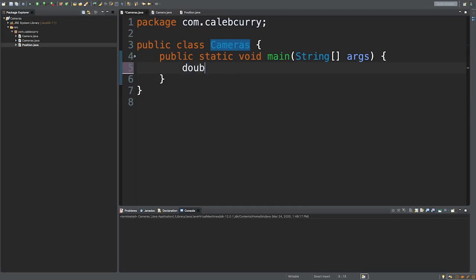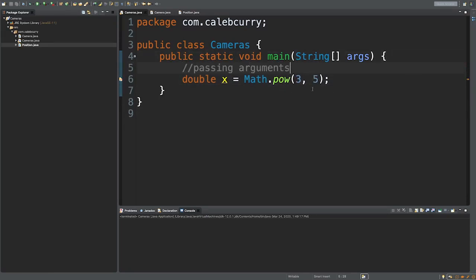When we do something like math.pow, and we pass in some data here, these are known as arguments. So we're passing two arguments, the first one being 3 and the second one being 5, and they're separated by a comma. These are the inputs. Now the pow method works as its own thing. Consider it a black box that takes input and gives output.